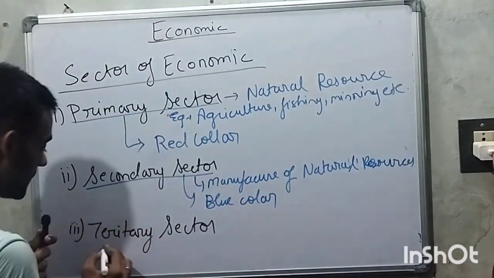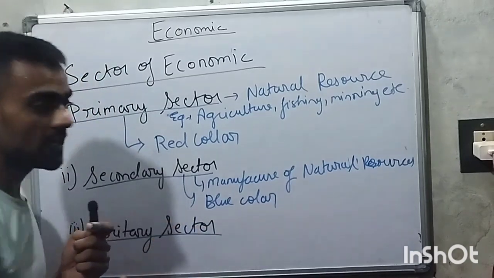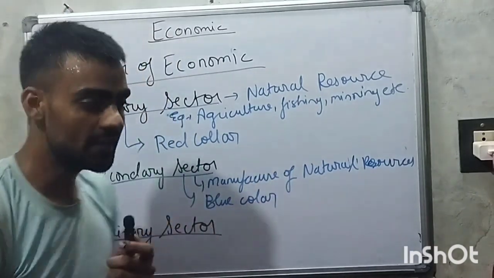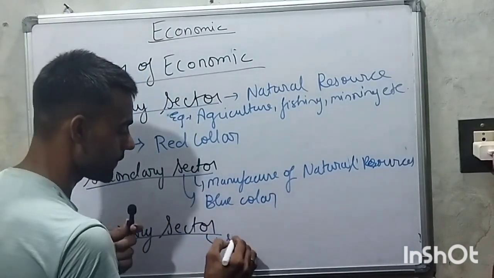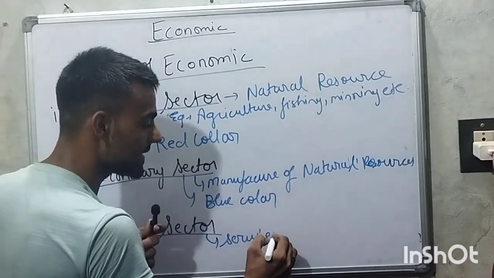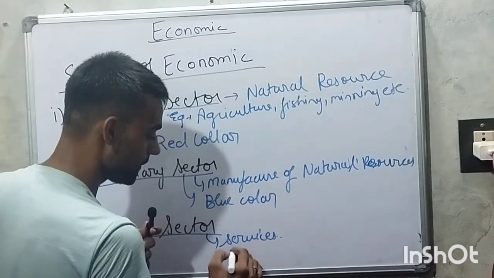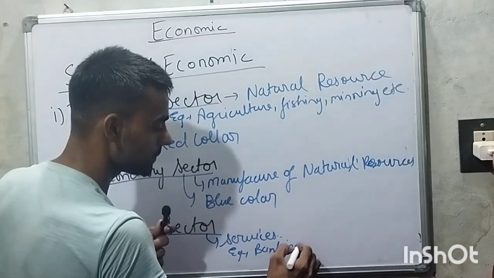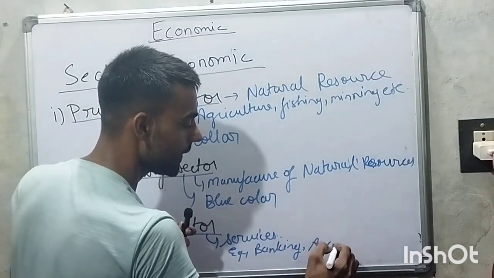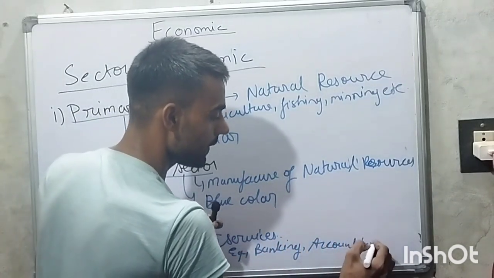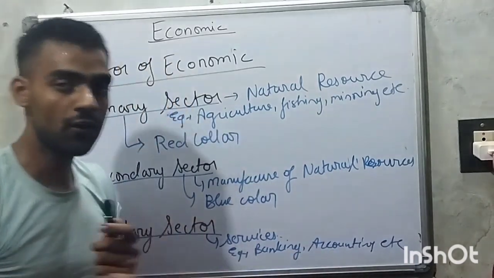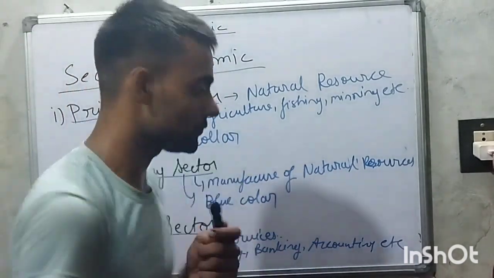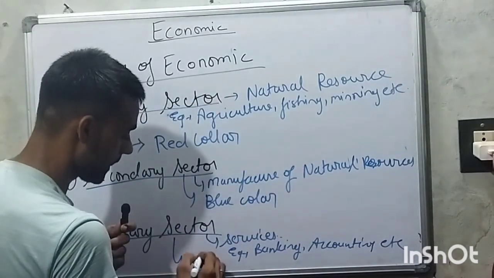And last, the third is the tertiary sector, which includes services, for example banking, accounting, etc. And they are known as white collar.